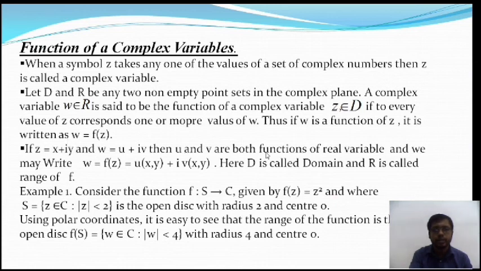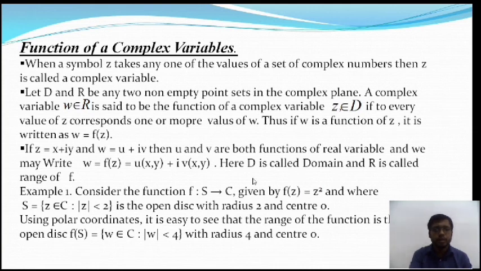So w is equal to f of z, where f of z is equal to u of x comma y plus i times v of x comma y. Here D is the domain and R is the range of the function f.